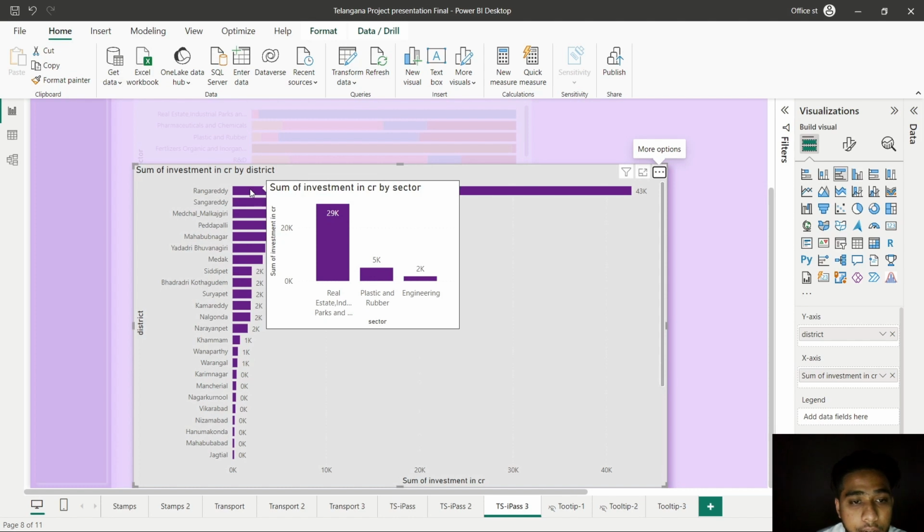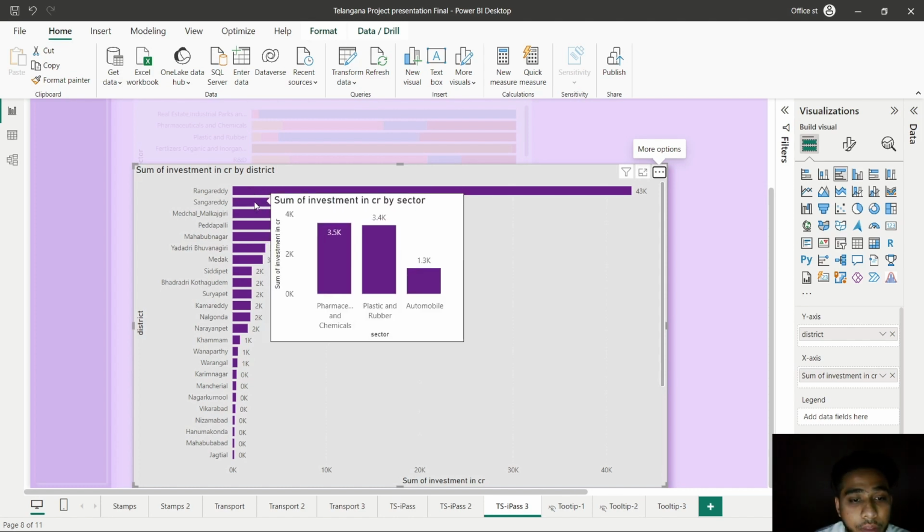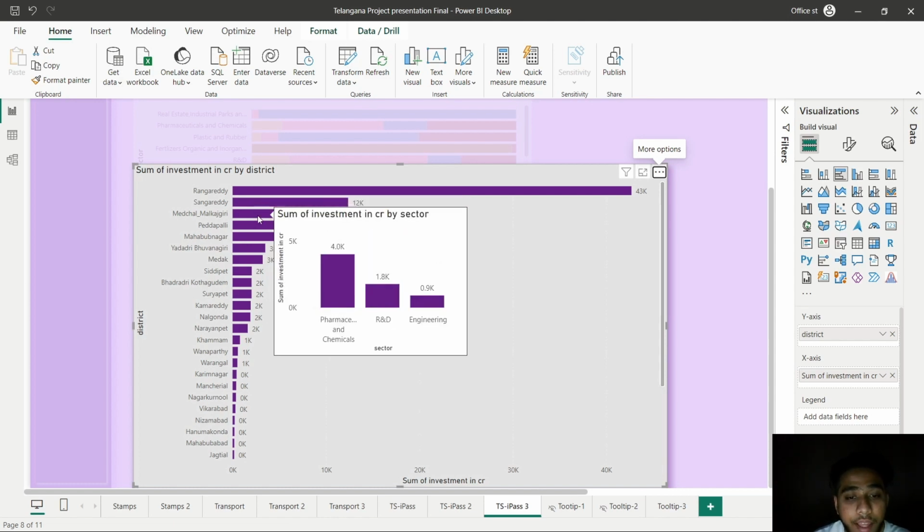So the first one is Rangareddy, which has real estate, plastic and rubber, and engineering as the top 3. And for Sangareddy, we have pharmaceuticals, plastic and rubber, and automobile. For Medchal, we have pharmaceuticals, R&D, and engineering.